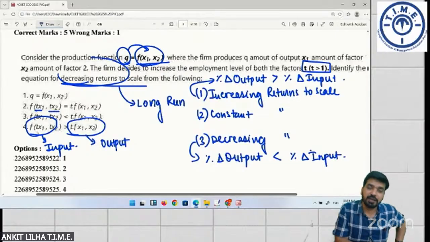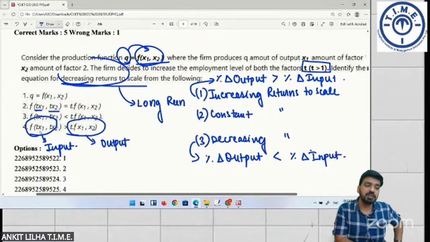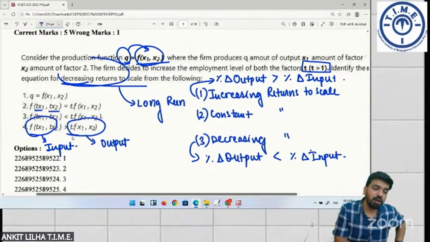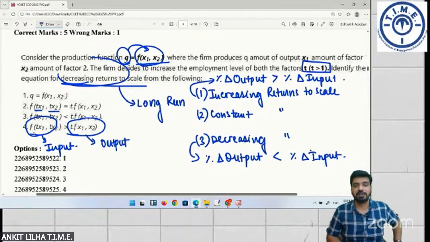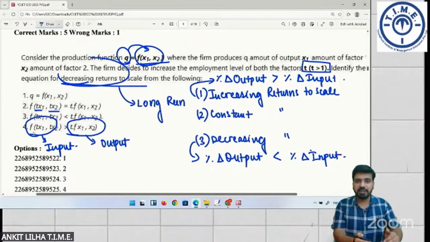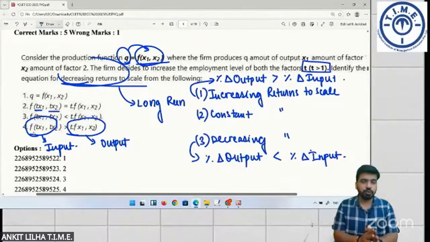T into x1 indicates how much is the change in input or new inputs, and this indicates output. So the output will always be lesser than the quantity of input that you have inserted. So what does this mean? You will be putting in more input, but the output produced will be comparatively lesser. This was a very tricky question that was asked in last year's PYQ. You need to go through this very clearly.